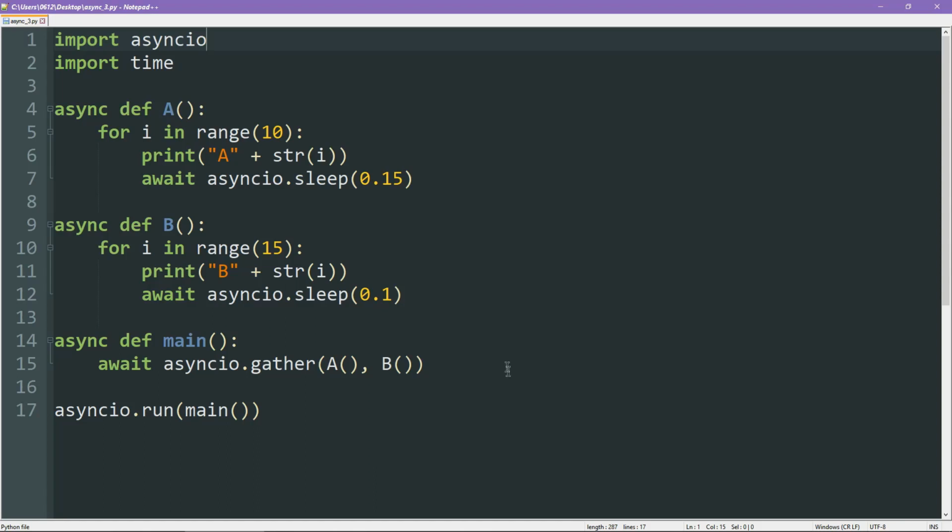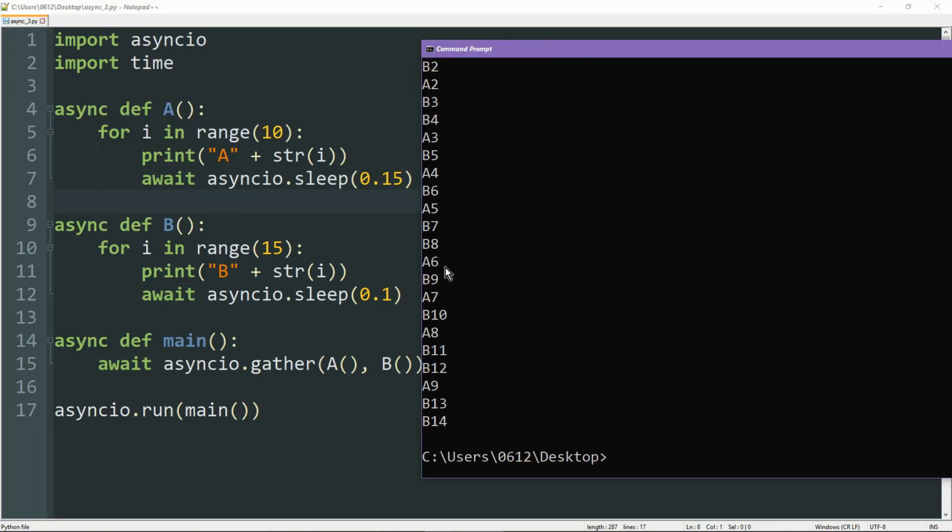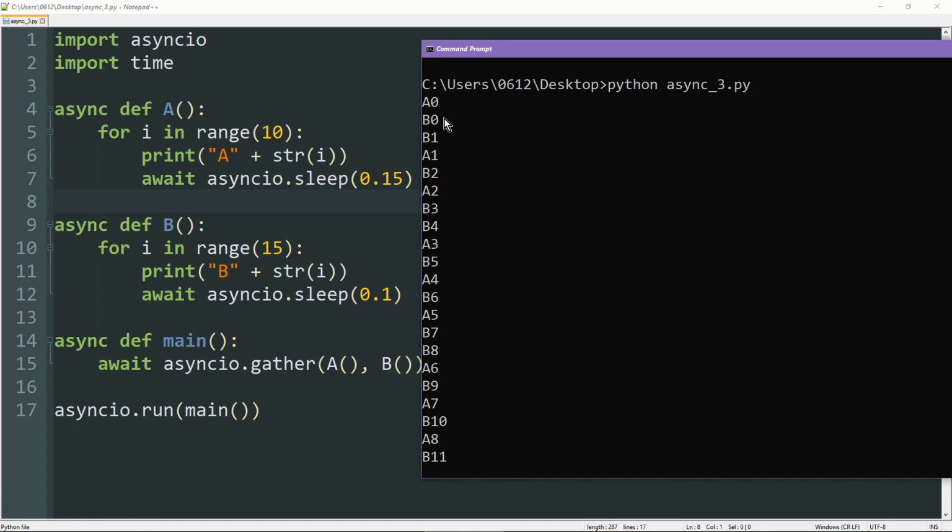So moving on to our third demo, all we do is we replace the time.sleep statements with a proper sleep, one that actually knows how to yield. And that will be asyncio's version of sleep. We await for it to happen, right? And look at the result. Right away, by changing those two statements, A and B are now interspersed with each other. These two functions can now yield to each other, and as a result of that, it appears that they're running simultaneously. So there you go, just a very simple toy example of async in action.